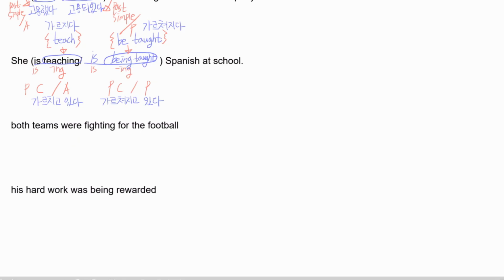So the verb here is were fighting. And as we can see here, we have were and ing form. So what tense is this? It's in past continuous tense and it's in active voice because it has fight in the verb, right? So fight is 싸우다. So were fighting means 싸우고 있었다.